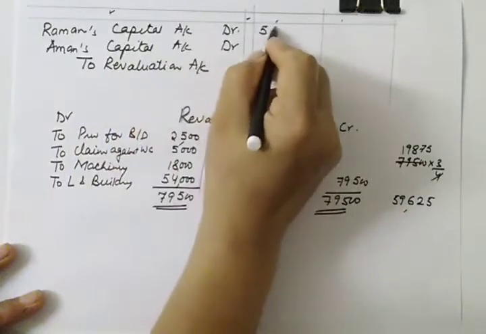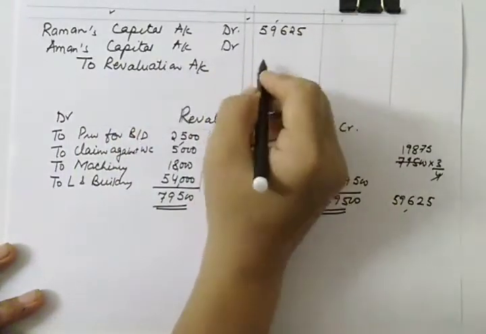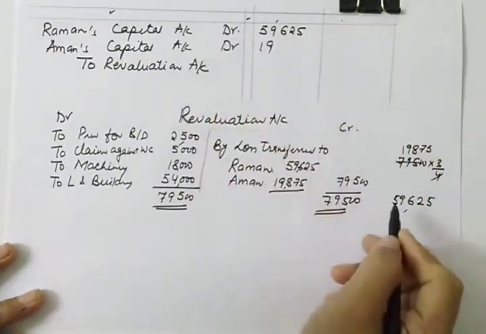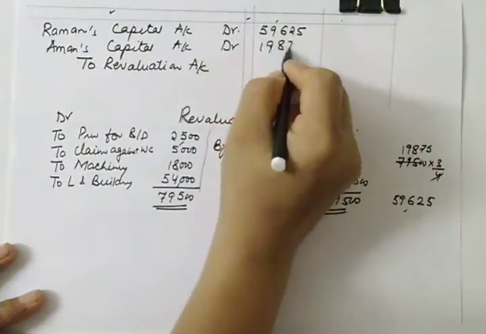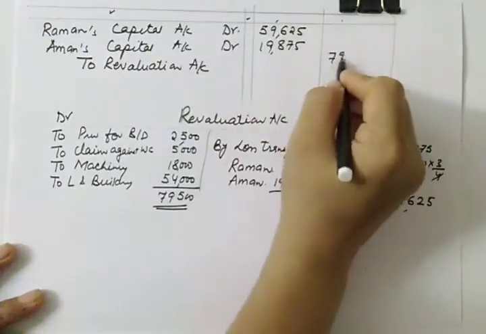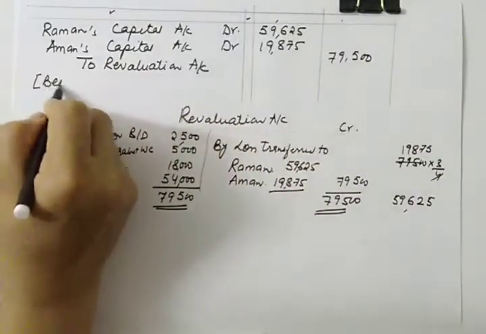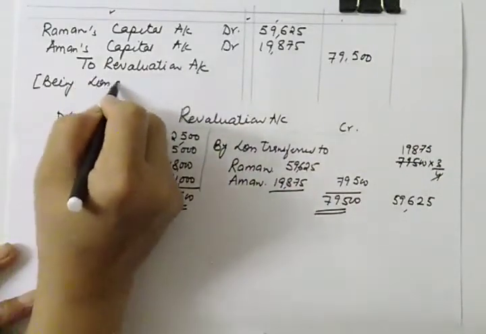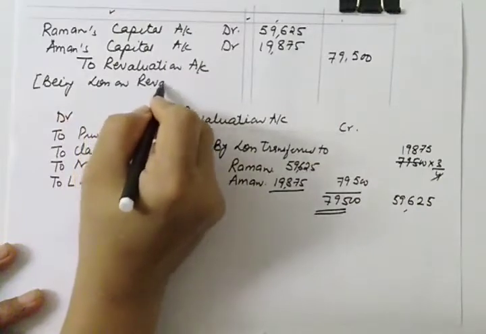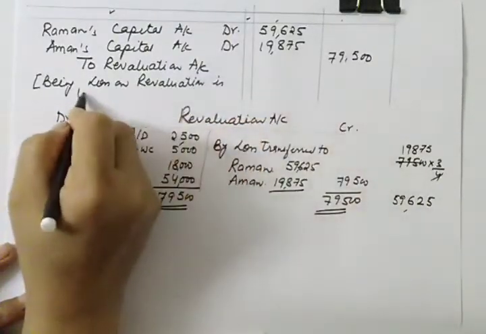It will be 59,625, and 19,875, and total is 79,500, being loss on revaluation is transferred to partner's capital account.